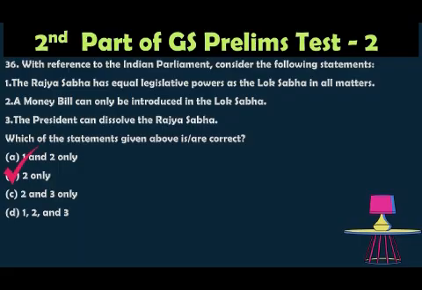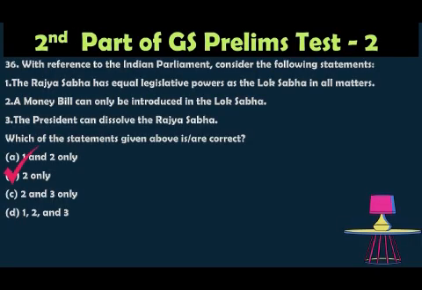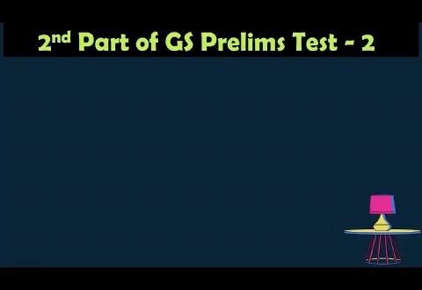And the Rajya Sabha is a permanent house and it cannot be dissolved. So nobody can dissolve it, because it's a permanent house. Every 2 years, new members will come and old members will go. So yes, statement 3 is incorrect. So the correct answer is 2 only, Option B.